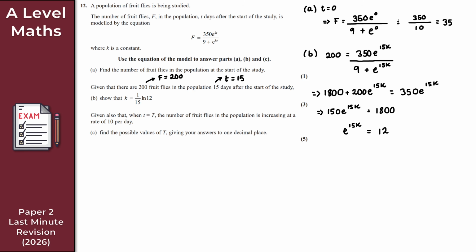Okay, so what I'm going to do here is take natural logs of both sides. So that's going to be ln e to the 15k, which is just the same as 15k. We get 15k is equal to ln 12. And then finally, what I want here is just k. That's what we're looking to solve for. So therefore k here, I'm losing my voice, is equal to 1 over 15 ln 12, there we go. I can't write down basic numbers, but there we go. So that gives us the solution to part B.